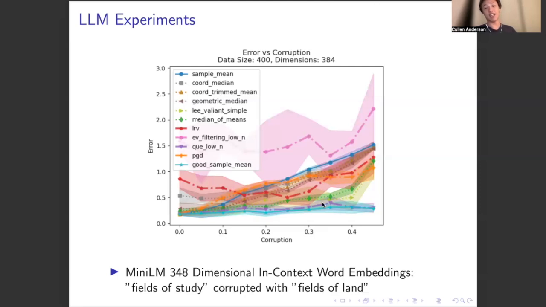And Lee-Valiant actually also identically matches good sample error with very low data size, and then increases with corruption, doing better than it did in the synthetic case.